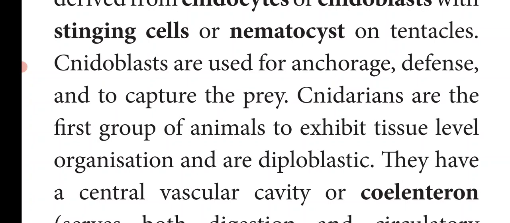Cnidarians are the first group of animals to exhibit the tissue level of organization. Before that, in Porifera, that is in sponges, we have seen the cellular level of organization, that is the body is made up of only cells. But phylum Cnidaria is the first group of animals to exhibit the tissue level of organization, that is the body is made up of tissues. And they are diploblastic. Diploblastic means there are two germ layers, ectoderm and endoderm.